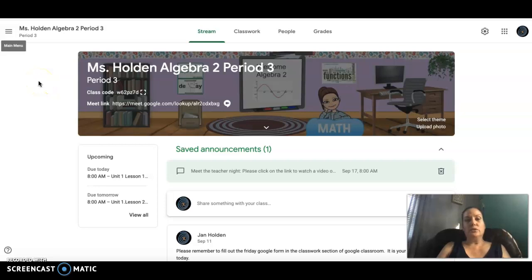So I just wanted to show you our Google Classroom. This first page right here is the stream, and that's where all announcements will be. You can see in the top of the stream there is a Meet right here in the banner. That is a Meet link that the kids should click each day to join the Meet when they're at home. If they're using a phone or a tablet, this Meet link is not in the banner, but instead it's like a little video camera symbol.